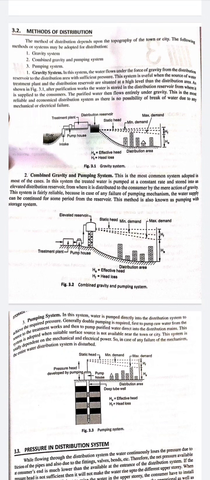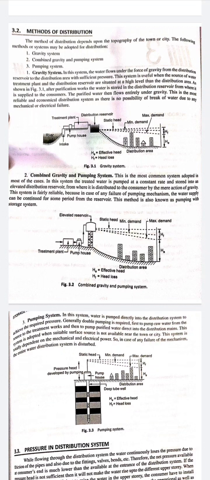In case of pump failure, the elevated reservoir should maintain the water supply up to a certain time, so that it gives a window for the pump section to be maintained or repaired, right? So this is a fairly reliable system, because in case of any failure of the pumping mechanism, the water supply can be continued for some period from the reservoir. This method is also known as pumping with a storage system, right?